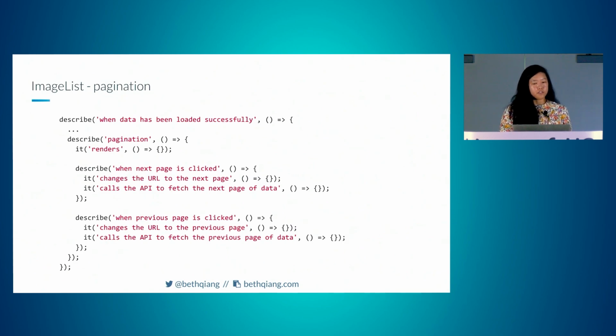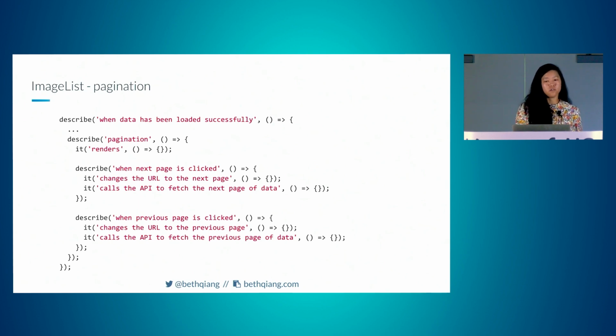So when data has been loaded successfully, still continuing that describe block from before, pagination renders. When the next page is clicked, it changes the URL to the next page and calls the API to fetch the next page of data. And so again, we're not testing that if it's on the last page, the next button is disabled, because that's the responsibility of the component itself.